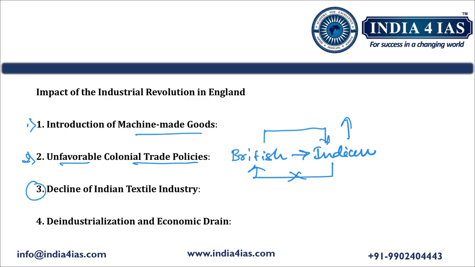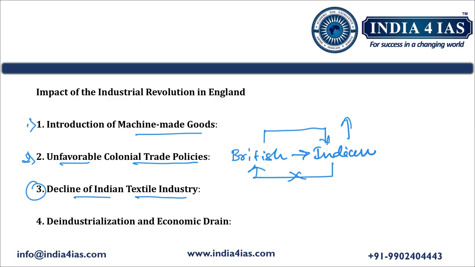The third point is decline of Indian textile industry. One of the most significant impacts of the Industrial Revolution was on the Indian textile industry. India's thriving handloom sector faced intense competition from British machine-made textiles. This resulted in the collapse of local weaving communities.